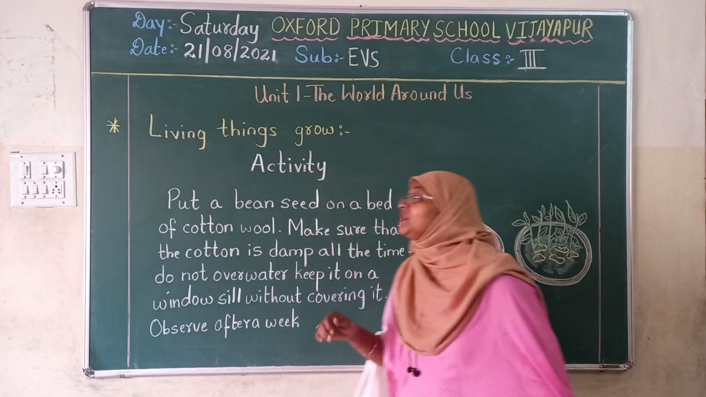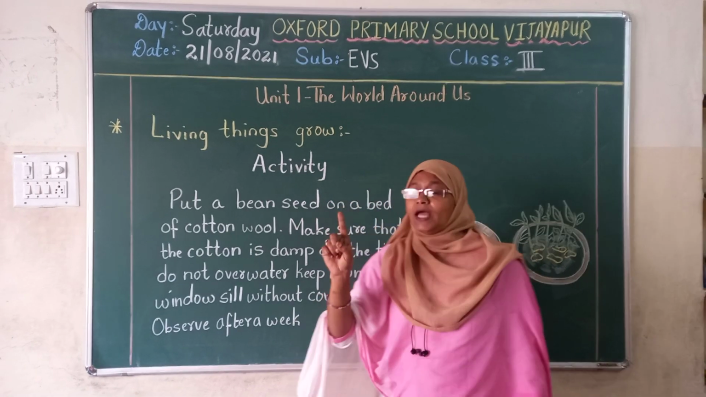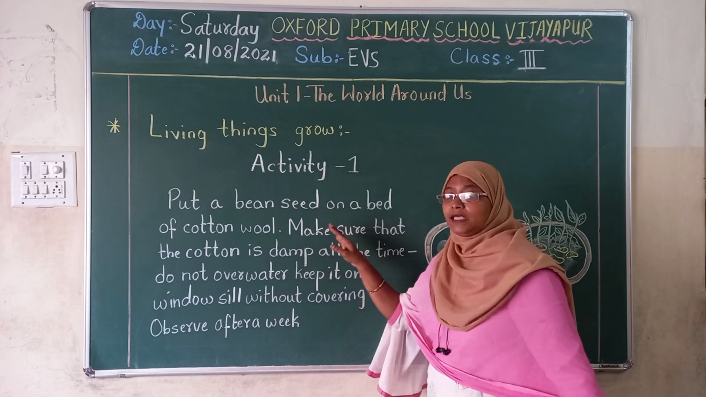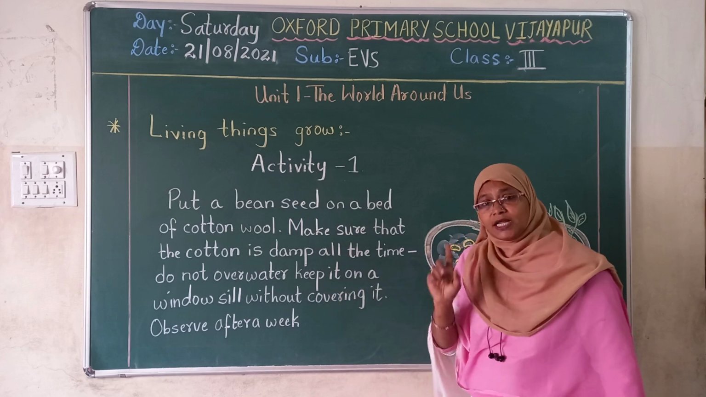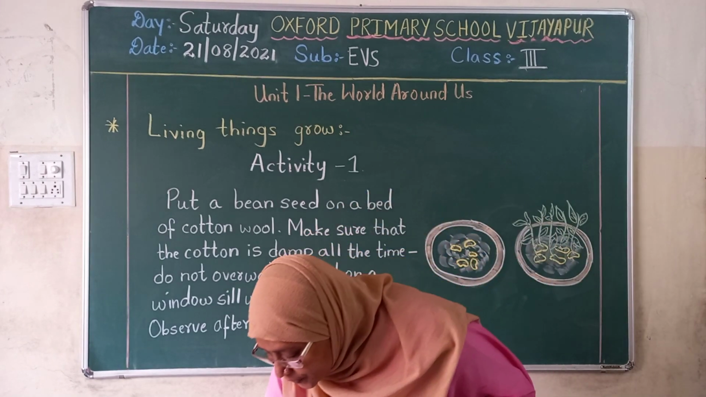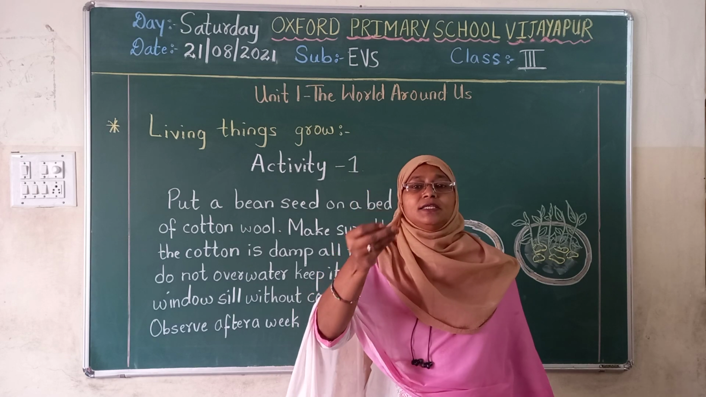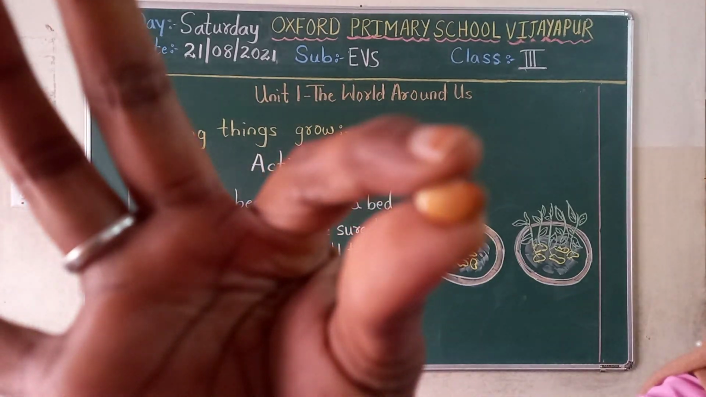So see the first activity. Here they have given 2 activities. The activity number 1. What is activity number 1? See here, I have written on the board. Put a bean seed. Shall I show you the bean seed? See, I have bean seeds. Can you see these seeds? This is a bean seed.